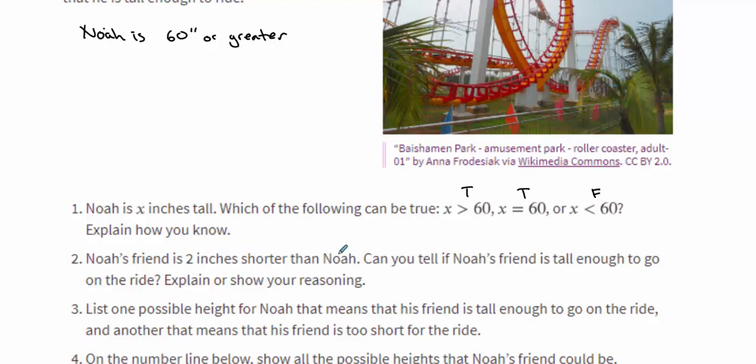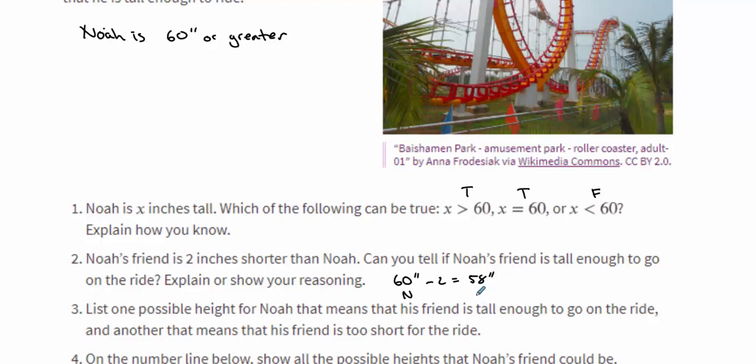Noah's friend is 2 inches shorter than Noah. Can you tell if Noah's friend is tall enough to go on the ride? Well, if Noah was 60 inches, that means his friend, if Noah is 2 inches shorter, 60 inches minus 2 would be 58 inches.